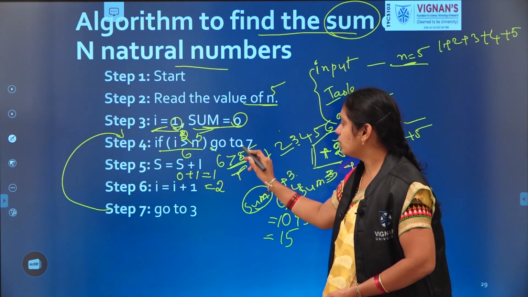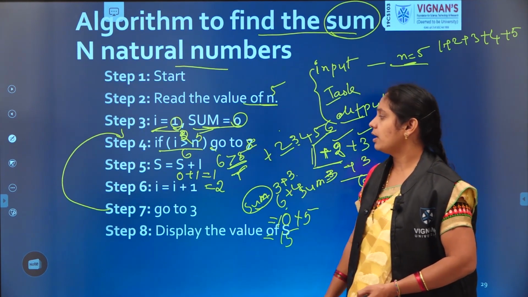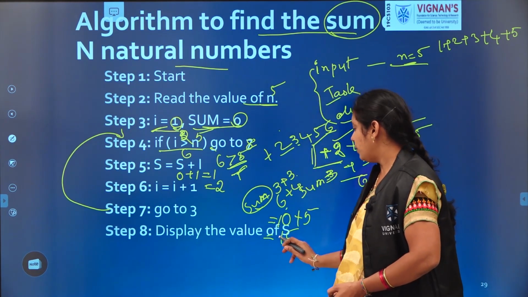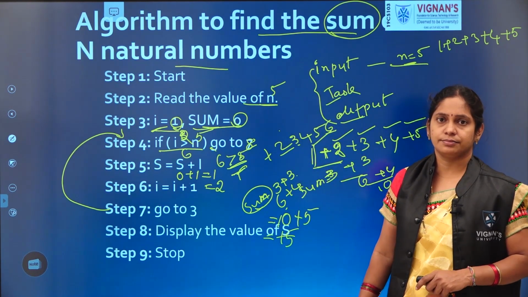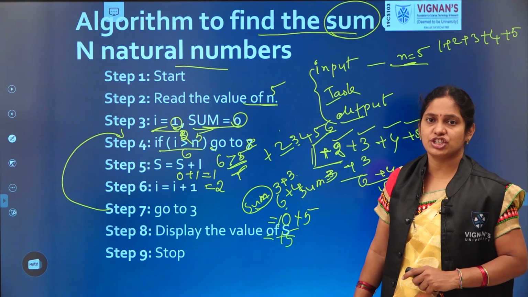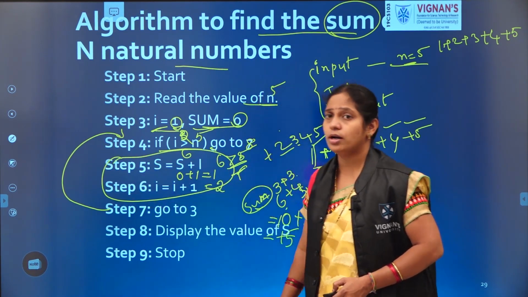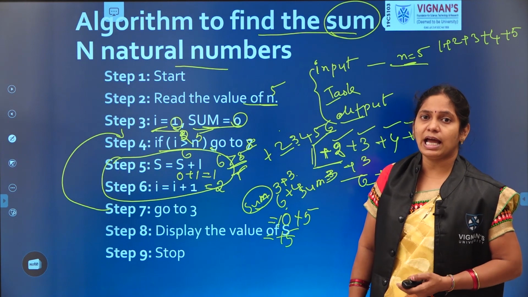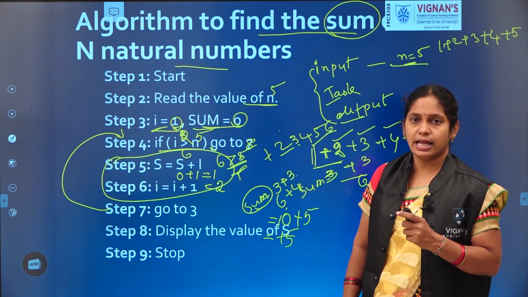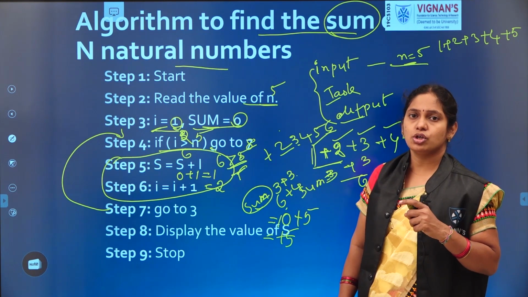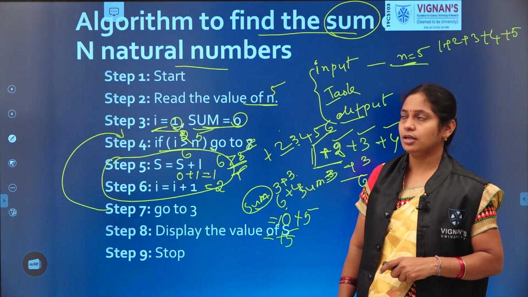If this is true, then it goes to stop. So it is step 8. Step 8 is nothing but it prints the value of s and stops executing the process. Here these steps, step 5 and 6, these two are repeated for how many times? 5 times. The same set of statements only. Those are repeated for 5 times. That is called iteration.